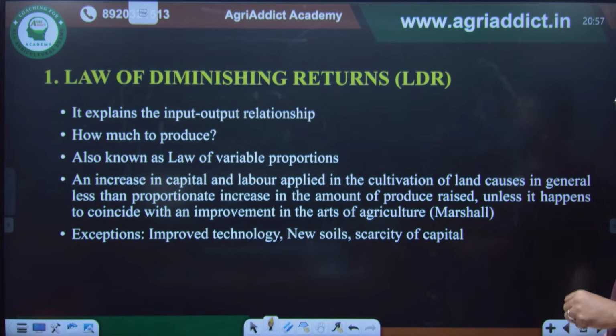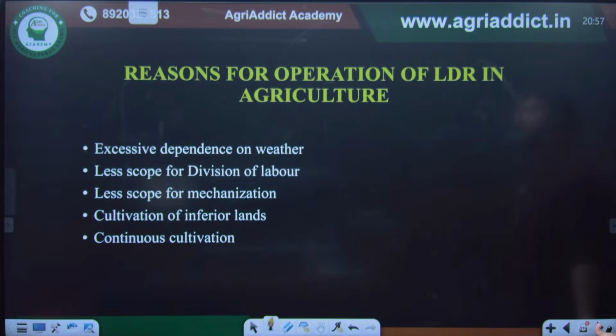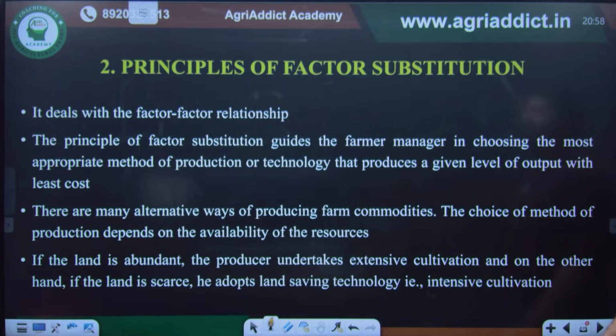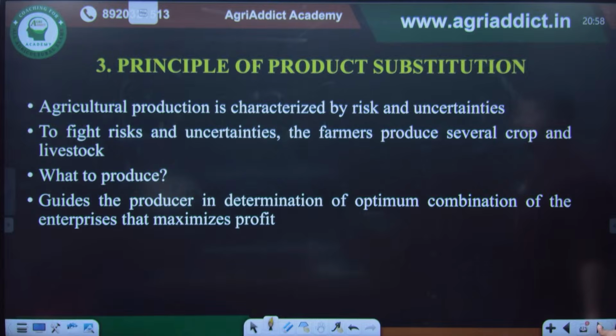So yes, law of diminishing returns, how much to produce. The operation of LDR in agriculture is due to expensive dependence on the weather, division of labor having lesser scope, and mechanization having lesser scope because almost everyone is a small or marginal farmer, right? So such kinds of things are coming. Then factor substitution, as we have already told, is about how to produce. Principle of product substitution, what to produce.